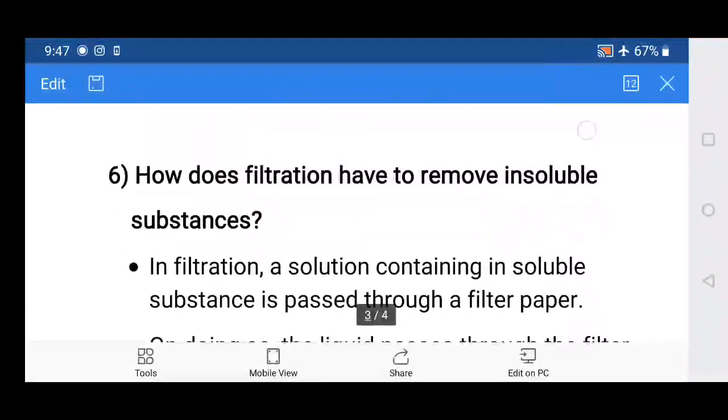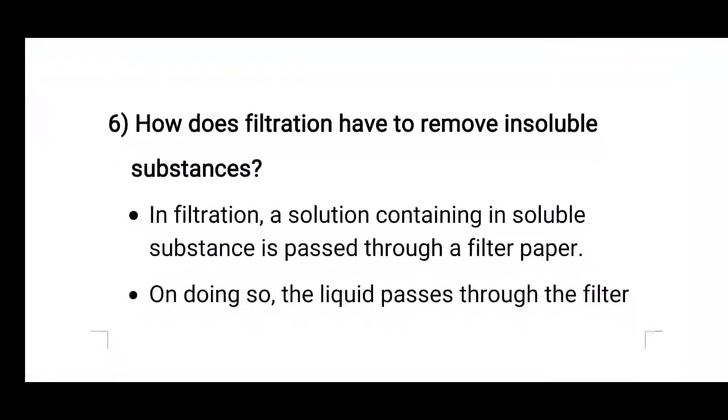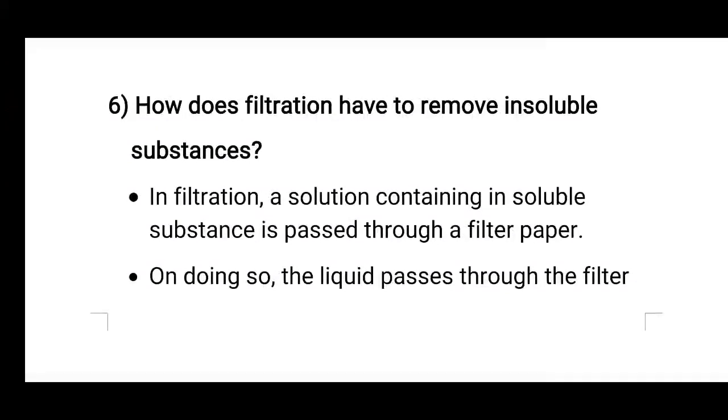Then our last question. Question number 6. How does filtration remove insoluble substances? जो filtration process है वो insoluble substances को कैसे remove करता है? So we have to write down this process.